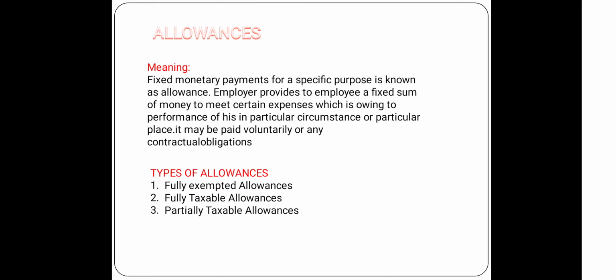Next, let us see partially taxable allowances. These partially taxable allowances include house rent allowance, that means HRA, entertainment allowance received by the government employee, helper allowance, uniform allowance, and also conveyance allowance, border area allowance, tribal area allowance, children's education allowance, and hostel expenditure allowance. These are the allowances that come under partially taxable allowances.